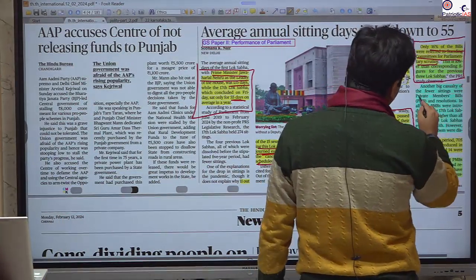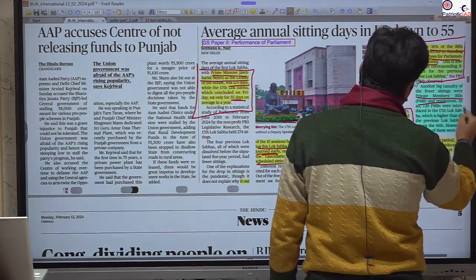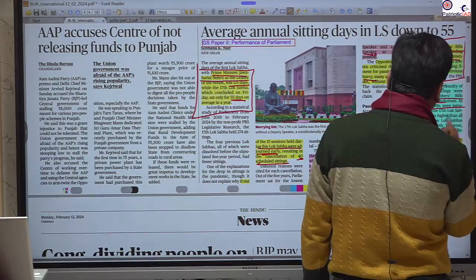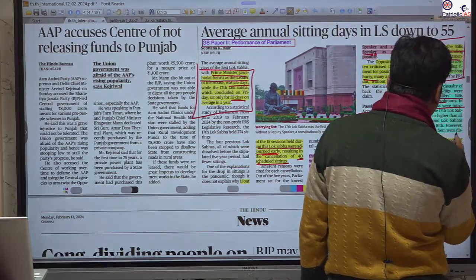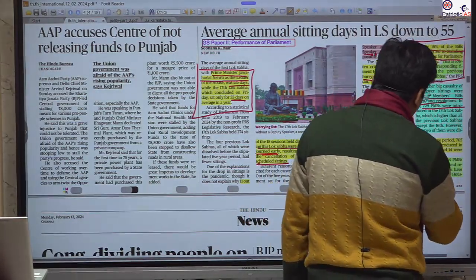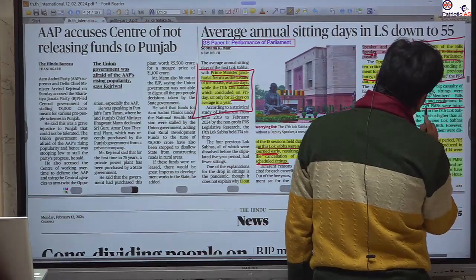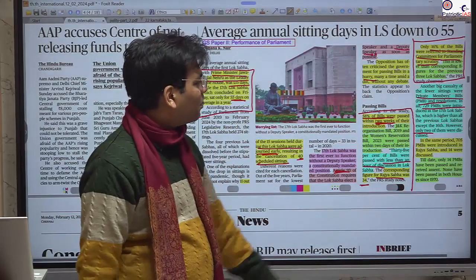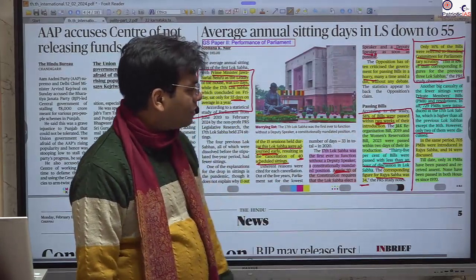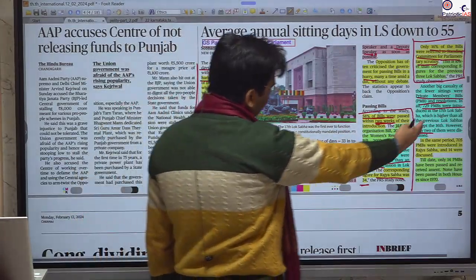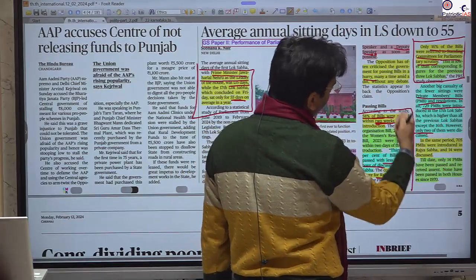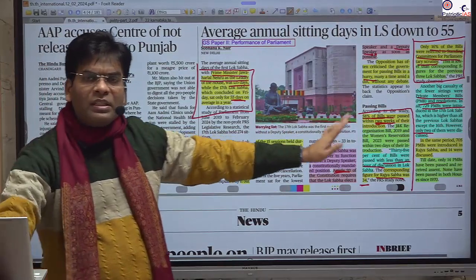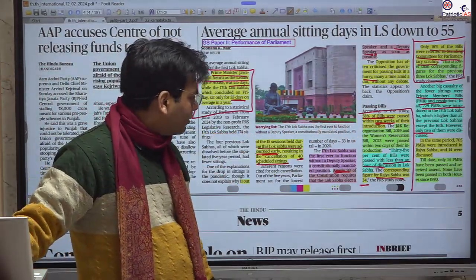Private member bills have reduced to a very low, only 16th. How many bills have they discussed? Only two have been discussed out of 729 private member bills that were proposed. Only two were discussed. This is the condition. So all this data is very important. You can remember this, two out of this seven. Near about you can write that out of near about 700 bills, only two were discussed.